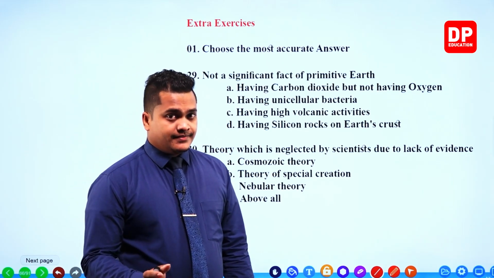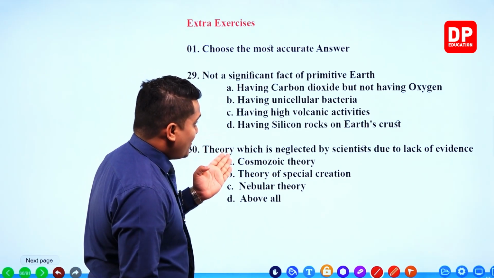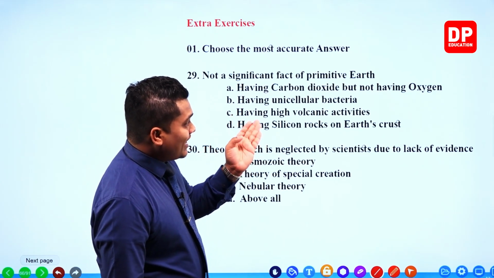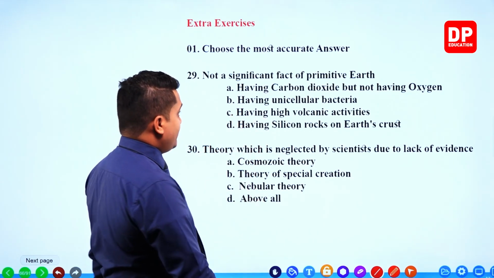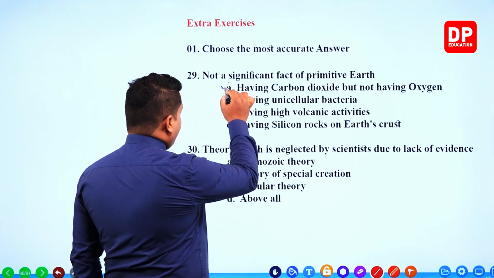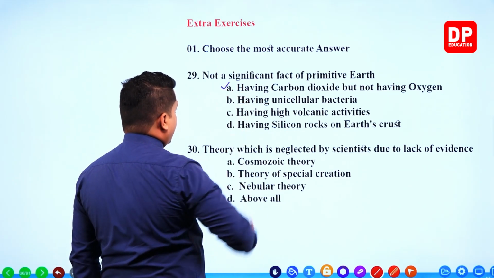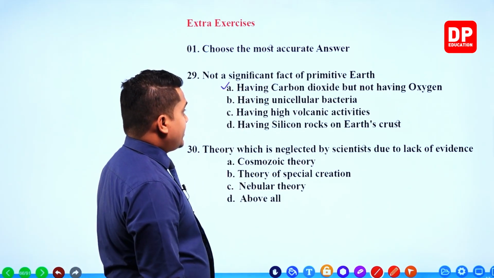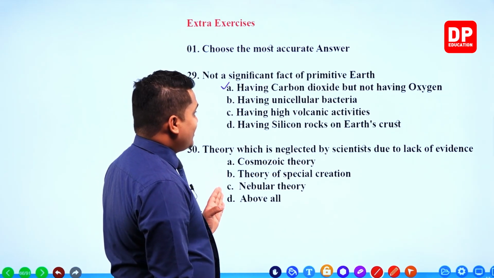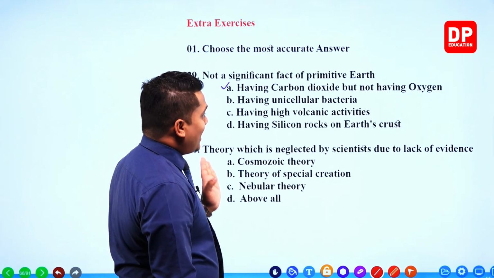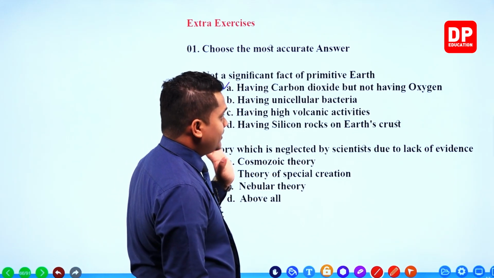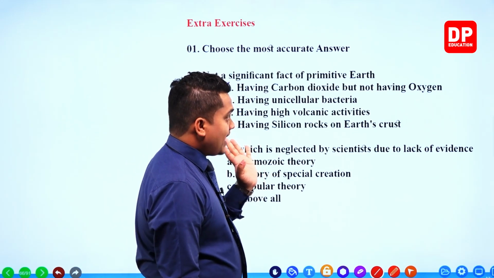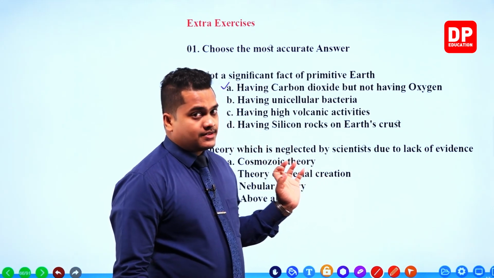This one is a fact of primitive Earth, so it is correct. Early Earth had carbon dioxide, but it didn't have oxygen gas. So it is correct.